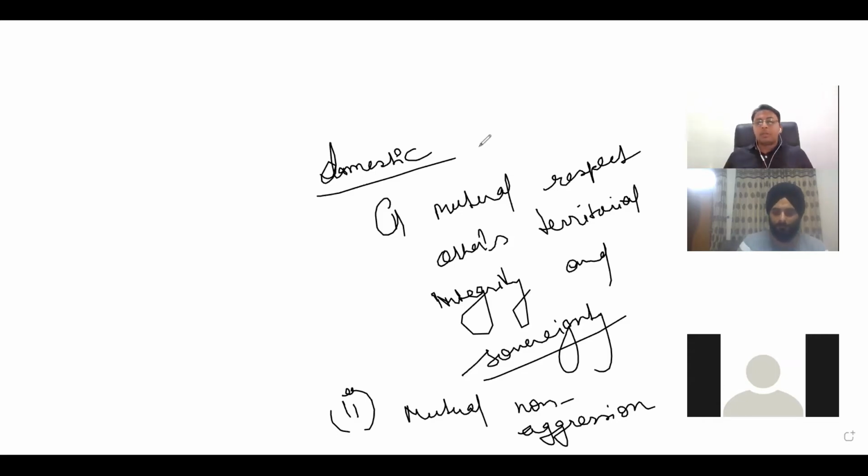Now the same kind of principles they had adopted with the NAM countries: first of all, the member countries of the NAM should adopt these principles, and they also asked other countries to adopt these principles as well. And these principles make sense for the USA and the Soviet Union as well, that they should respect these Panchsheel principles, because after all, NAM was formed with the objective of being neutral towards the Cold War.